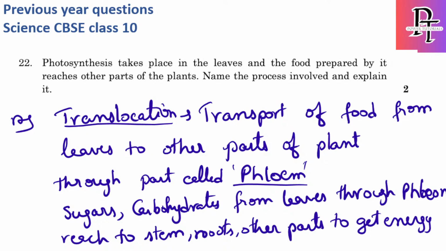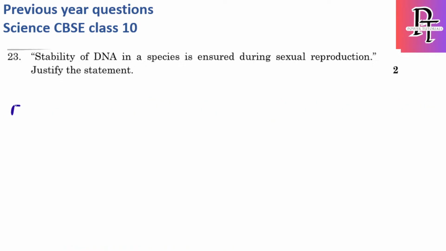Okay, let's move to the next question, 23rd. So what is the question? Stability of DNA in species is ensured through sexual reproduction. Justify the statement. Okay, so how the stability is ensured, we'll see now.